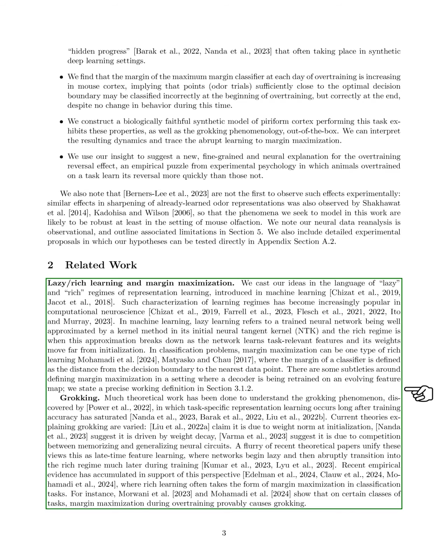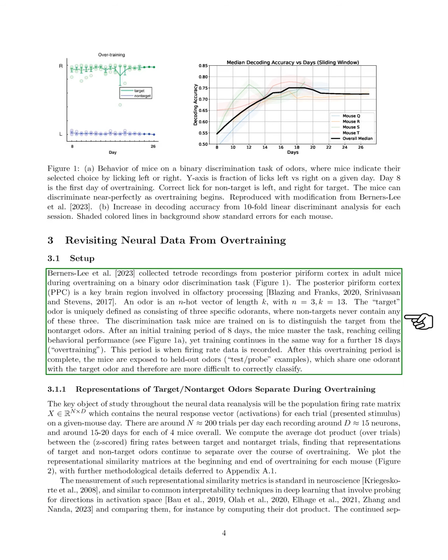Section: Revisiting neural data from overtraining. In this section, we revisit neural data collected from the posterior piriform cortex of adult mice during overtraining on a binary odor discrimination task. The posterior piriform cortex is crucial for processing smells. We define an odor as a specific combination of 3 odorants within a set of 13. The mice are trained to distinguish between a target odor, which contains these 3 specific odorants, and non-target odors, which do not. After an initial training phase of 8 days, the mice achieve high performance, but we continue training for an additional 18 days, during which we record their neural firing rates.